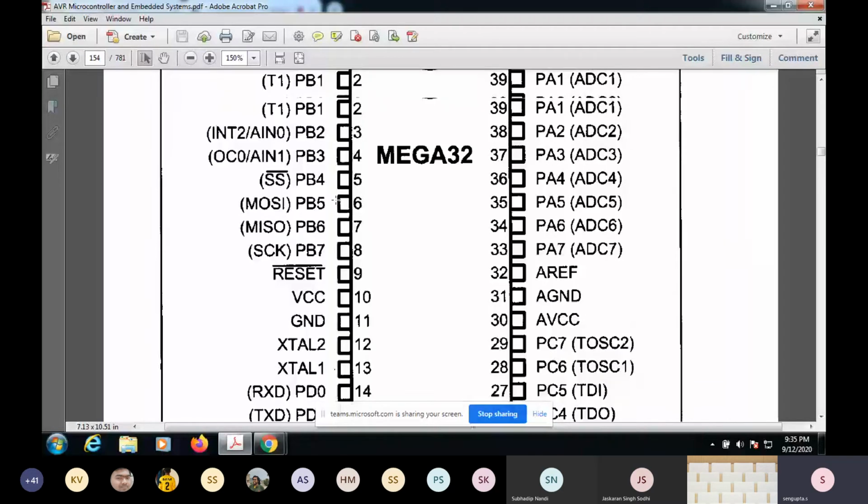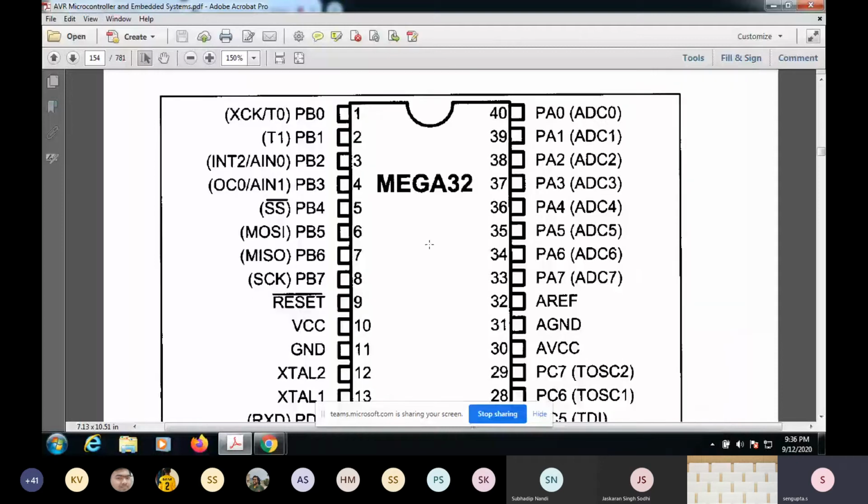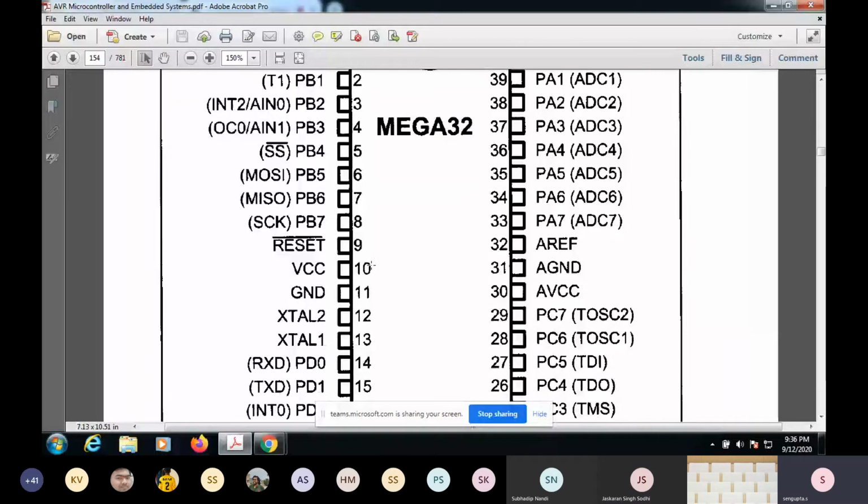But here, this will be connected to this crystal, along with the oscillator. They will generate these pulses, 1010 pulses, which are required to run the processor. They'll have some natural frequency. There will be some natural frequency of the crystal. I think that was taught to you in the introduction class. So it will generate these accurate clock pulses of high low, on off duration. That is why these pins are there to connect some external crystal. There are plenty of pins here, and this is for interrupts.